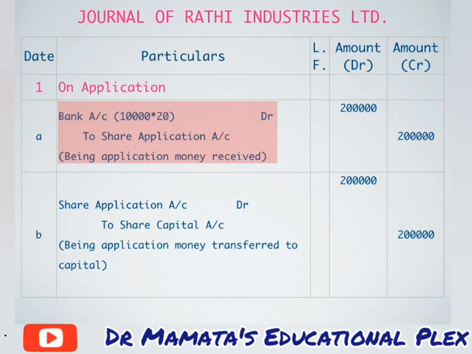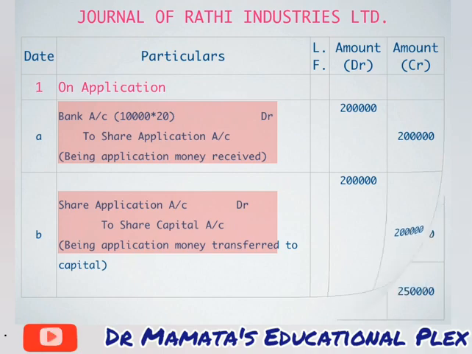So let us proceed with the next entry of share application, the application money received entry. Second entry will be share application account debit to share capital account. Whatever the amount due was received successfully. So we have written here 2 lakh rupees, being application money transferred to capital. The application money which has been received is transferred to our capital. So these are the entries on application.